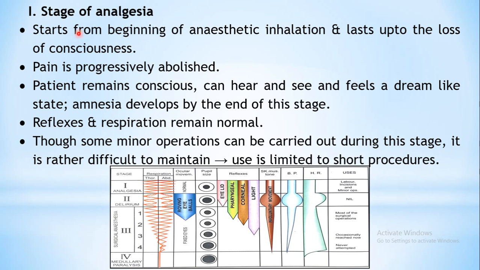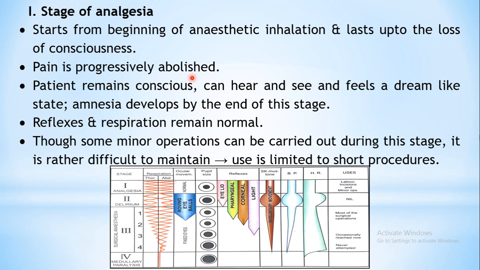Now coming to the stage 1, that is stage of analgesia. Okay, now here this stage begins with the administration of the anesthetic, that is anesthetic inhalation. So once you start the inhalation of anesthetic, begins the stage 1, that is stage of analgesia, and it lasts up to the loss of consciousness. So once you start administering the anesthetic till the person falls unconscious is the stage 1, that is stage of analgesia. Now as the name implies, stage of analgesia, meaning over here pain is progressively abolished. So pain is not felt as the stage ends.